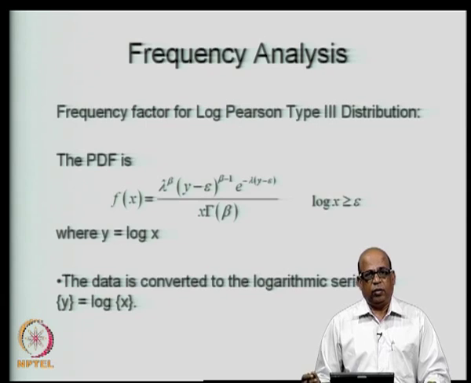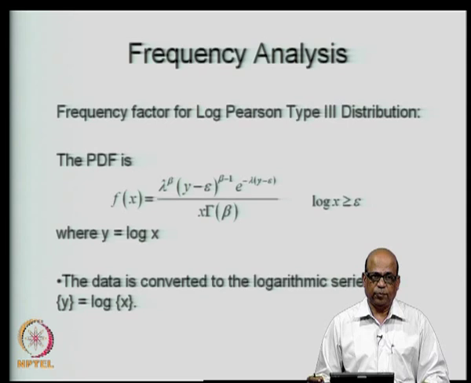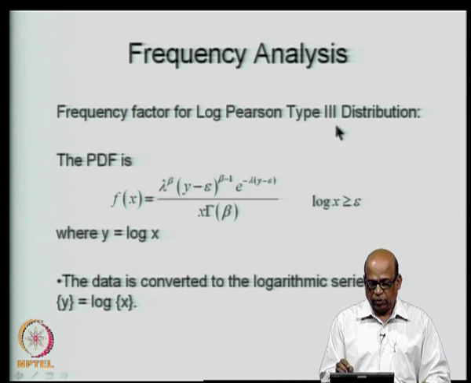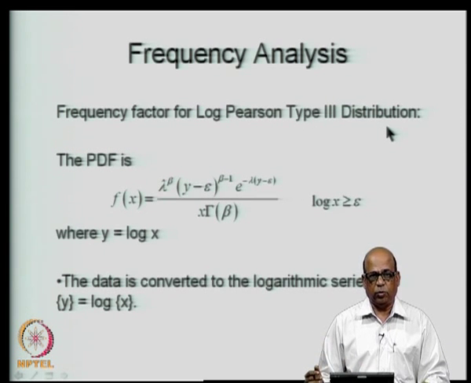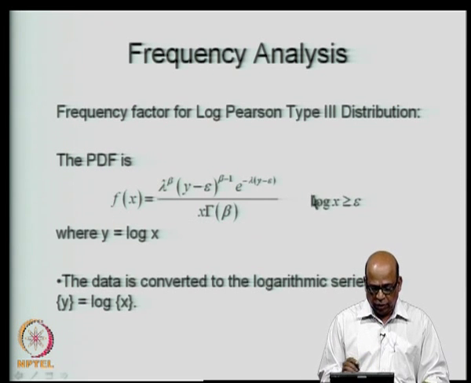Then there is another important distribution that we normally consider in the frequency analysis. This is the log Pearson type 3 distribution. We have a Pearson type 3 distribution and this is the log Pearson type 3 distribution when we are considering the logarithm of the values. Because I have not discussed this distribution earlier, we will just go through the PDF. The PDF of the log Pearson type 3 distribution is given by lambda to the power beta, (y minus epsilon) to the power beta minus 1, e to the power minus lambda (y minus epsilon), divided by x gamma function of beta.